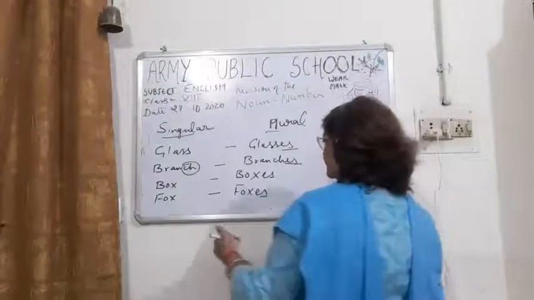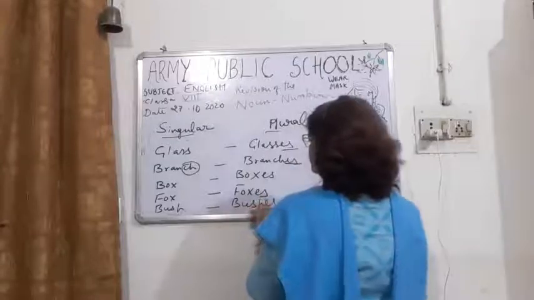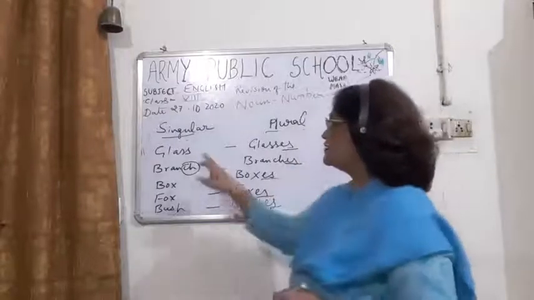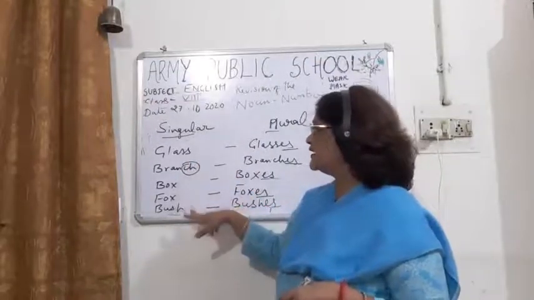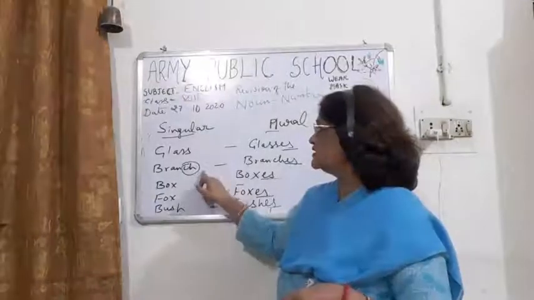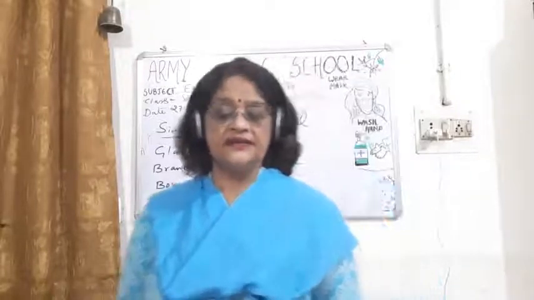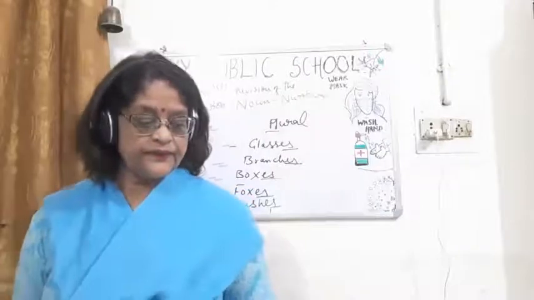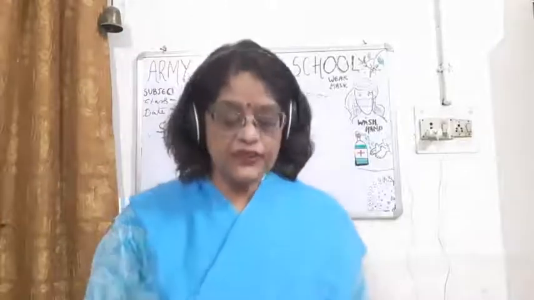And then some of the words again if they end with SH, like bush, again we have to add ES, bushes. So you can see ES is ending. If the word is ending here with double S, CH, X and SH, okay, so these are some of the rules of how to change into plural. Then some of the nouns which end with F or FE.